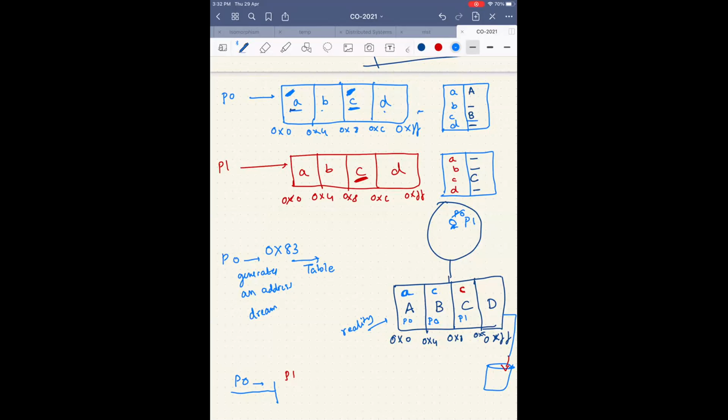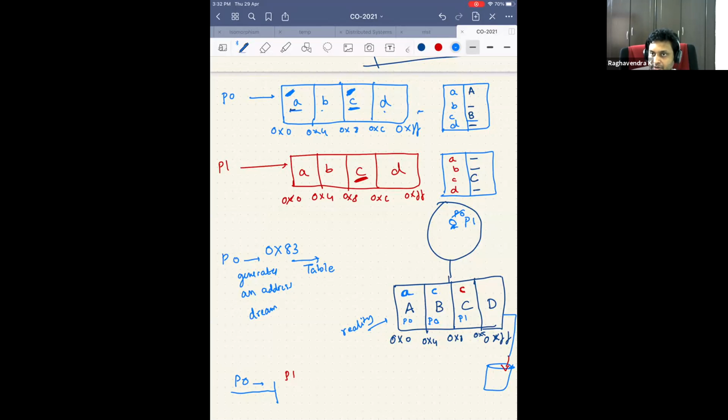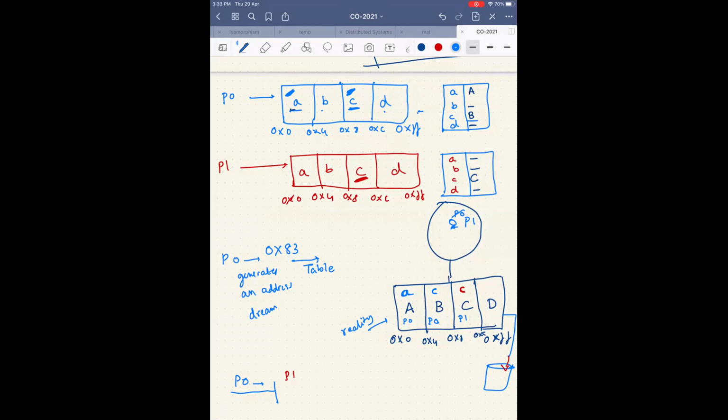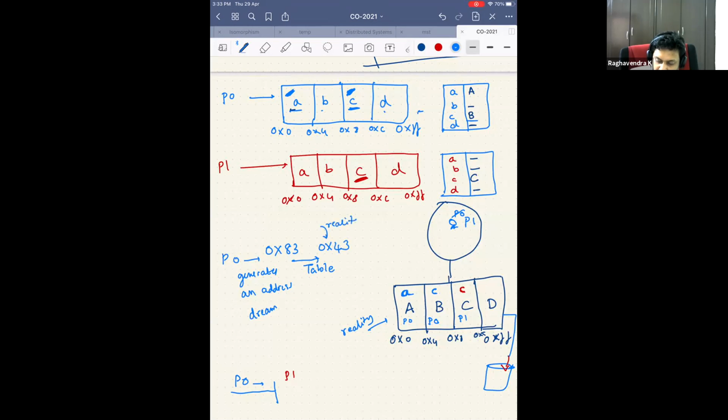It will tell you to go to capital B. But can you guess the address that it is generating now? 0x43. Yes, 0x43. This is the reality. I asked God for a job with $1 million, and he gave me not even 1 million lakhs. Something like that. So 0x43. Now I will access that, and 0x43 is maybe somewhere here.